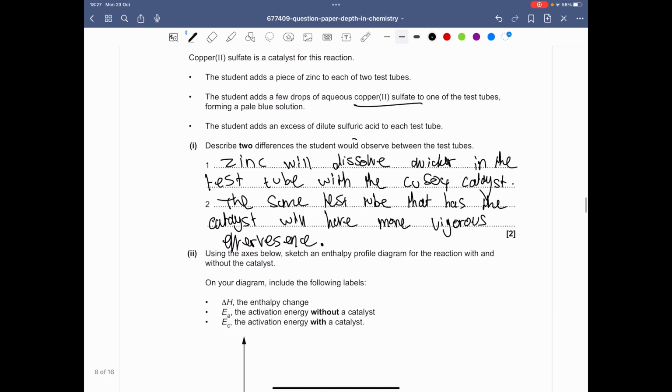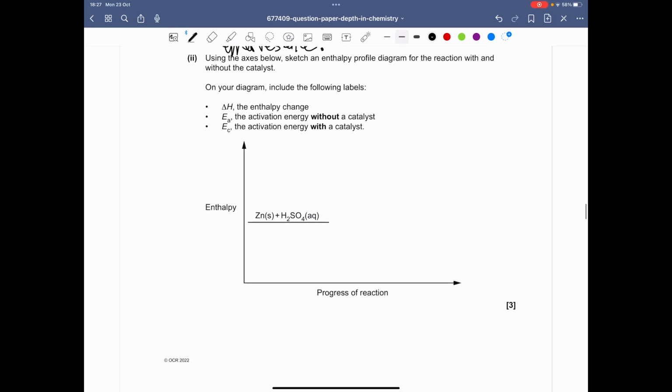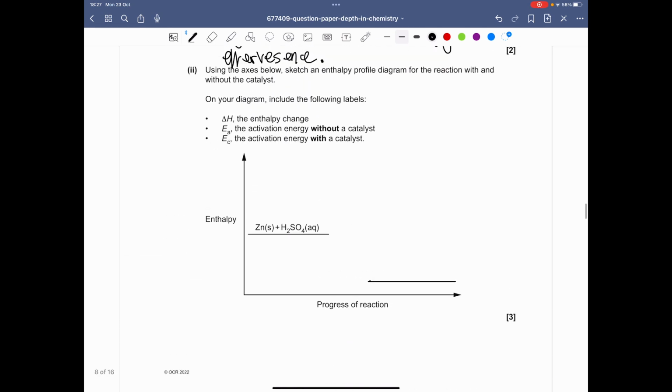Let's draw it without the catalyst first. The normal activation energy will be higher. You can draw another line down here, and make sure you write your products as well, as they wrote the reactants there. So we can say ZnSO4 and hydrogen gas.